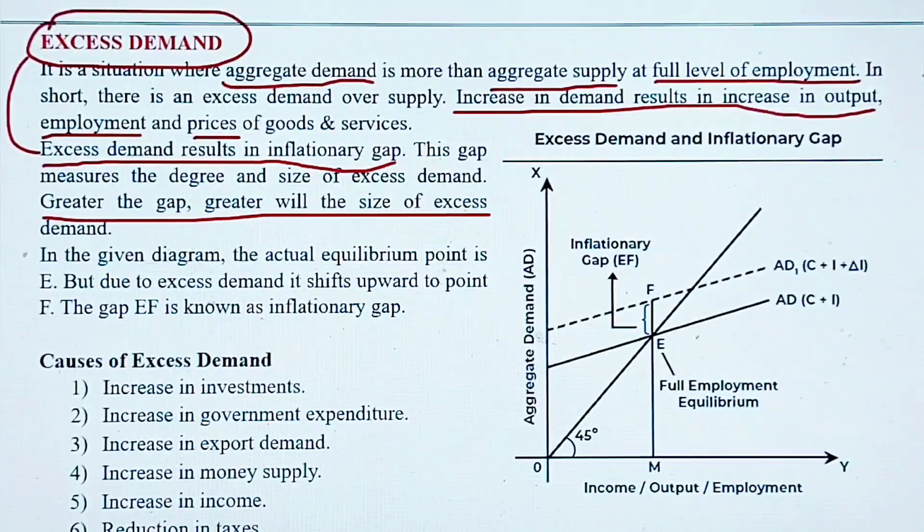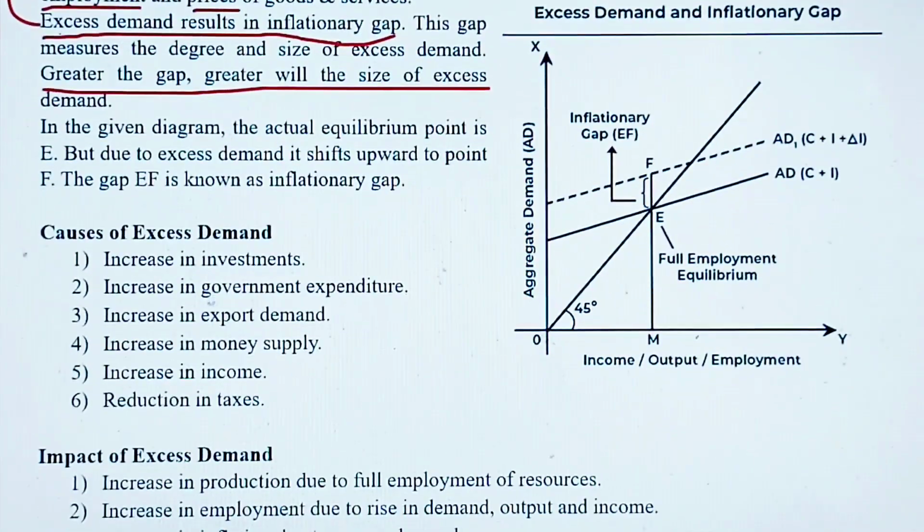Now let's try to understand this diagram where on the x-axis we have income, output and employment, and on the y-axis we have demand, aggregate demand, AD. And as you can see here, this point E is the equilibrium point, and now this point shifts upward to F. So this is excess demand.